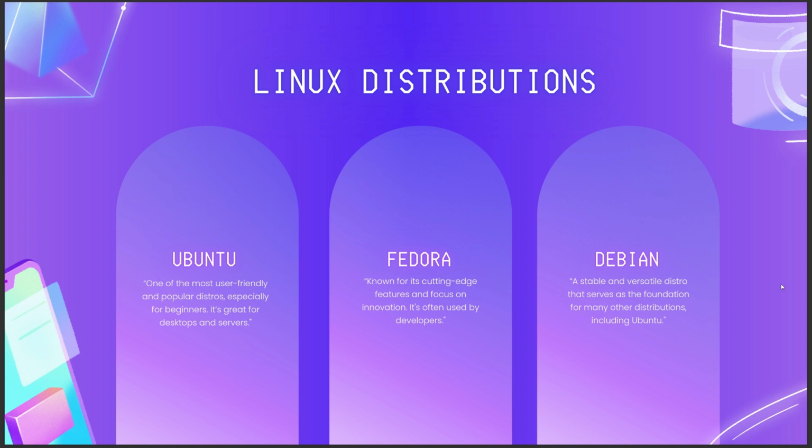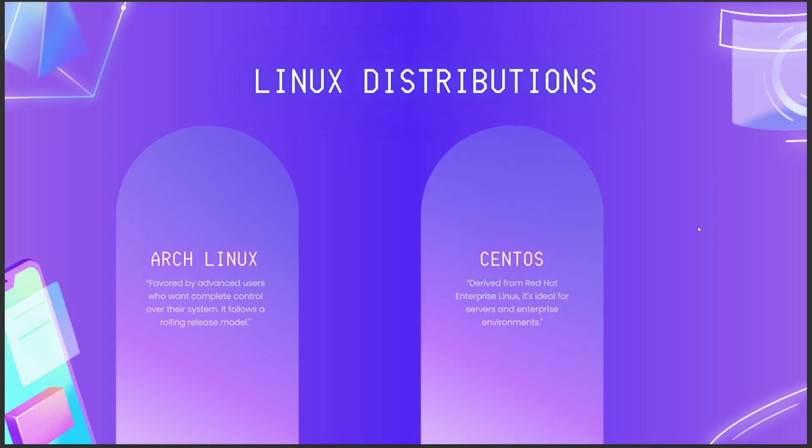Debian, a stable and versatile distro that serves as the foundation for many other distributions including Ubuntu. Arch Linux, favored by advanced users who want complete control over their system. It follows a rolling release model. CentOS, derived from Red Hat Enterprise Linux, it's ideal for servers and enterprise environments.